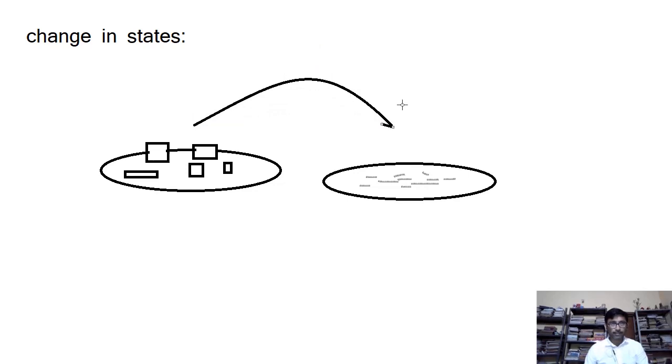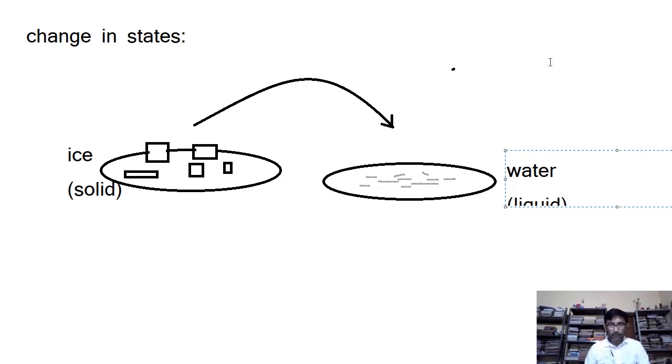right? So first we had in the plate some ice, right, which was in the solid state, and then we have here water, which is in the liquid state, like this.